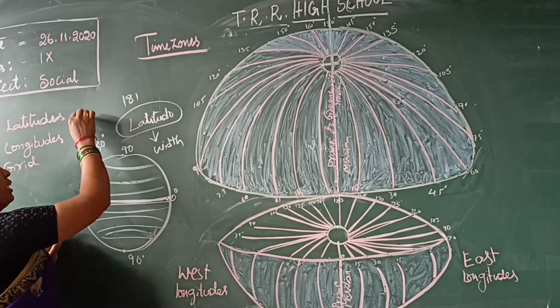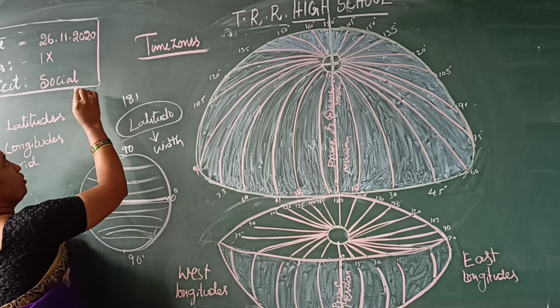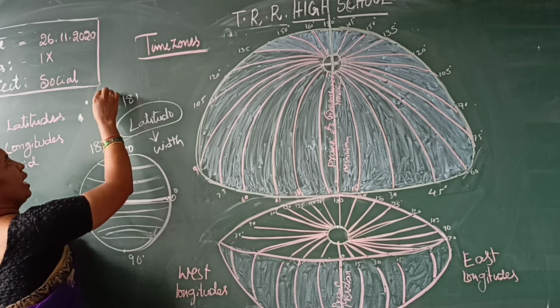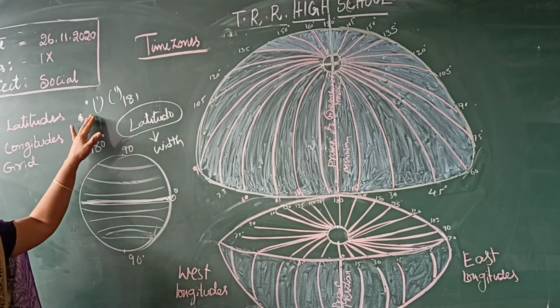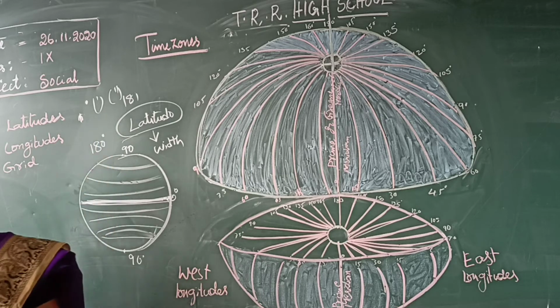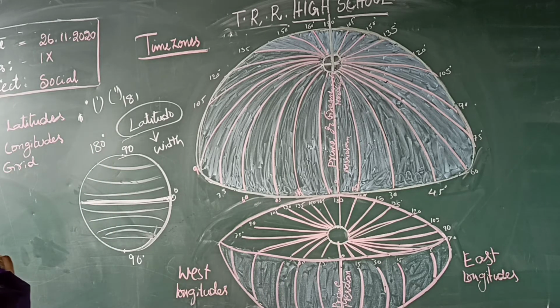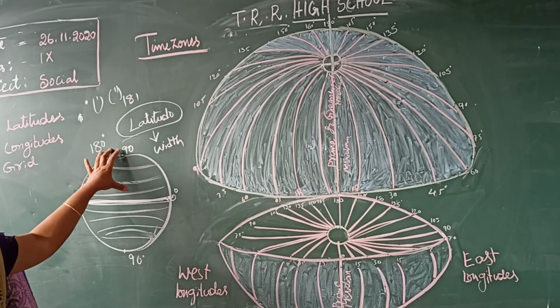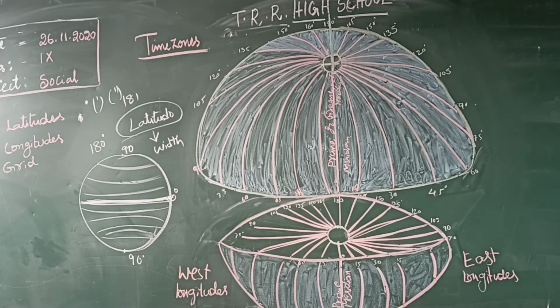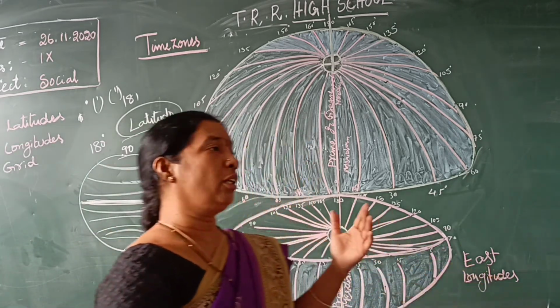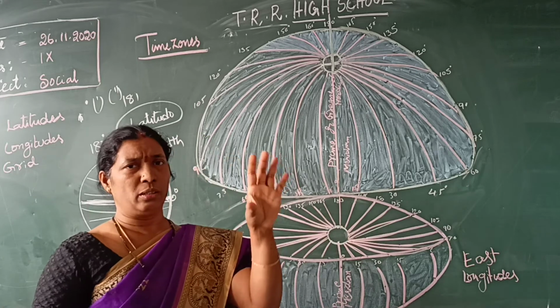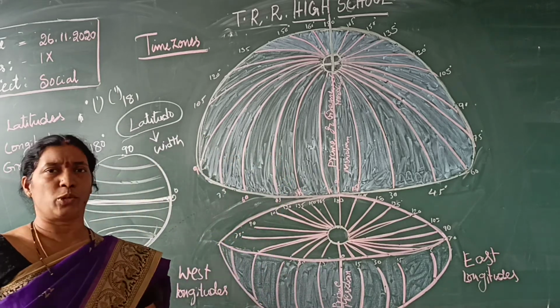We express latitudes in degrees, minutes and seconds. The latitudes are valued from 0 to 90 degrees North and 0 to 90 degrees South. The equator is the biggest latitude, and latitudes are used along with the longitude to locate a particular place on the earth. So this is about the latitudes.